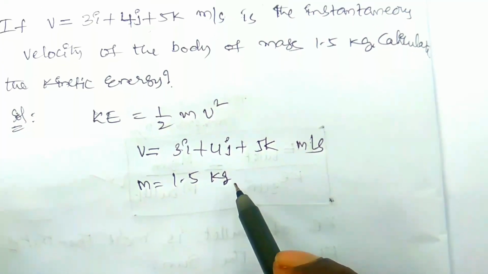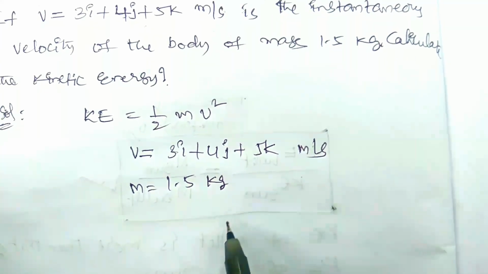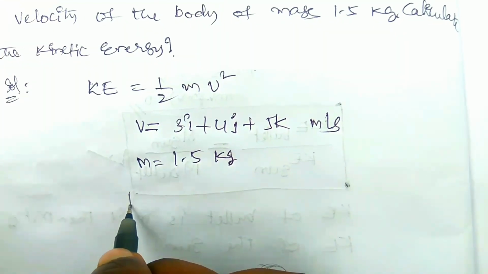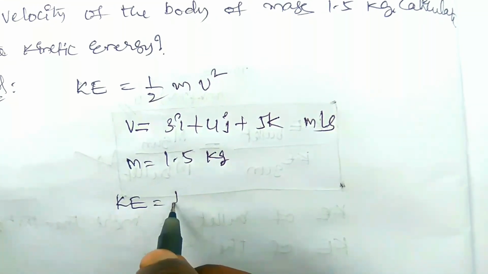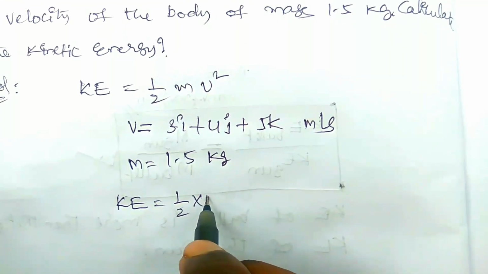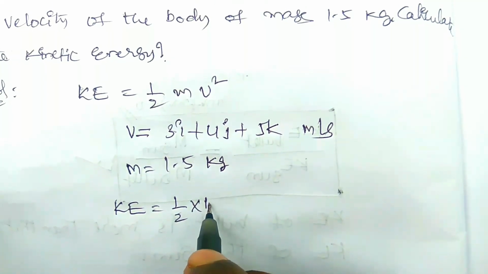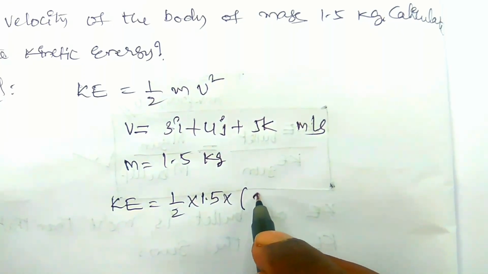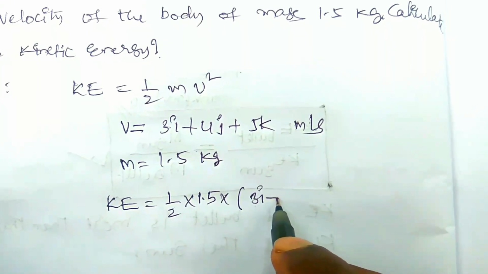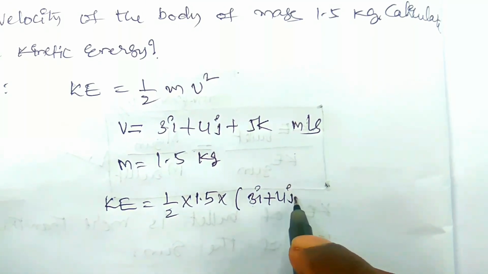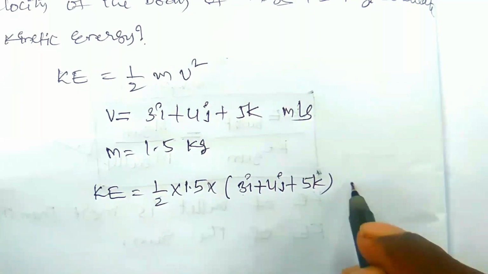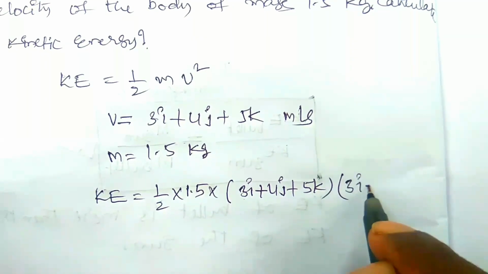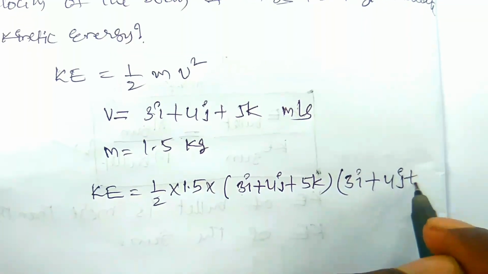Let us substitute directly: 1 by 2 into 1.5 kg into v square, which is v into v, that is 3i plus 4j plus 5k into 3i plus 4j plus 5k.